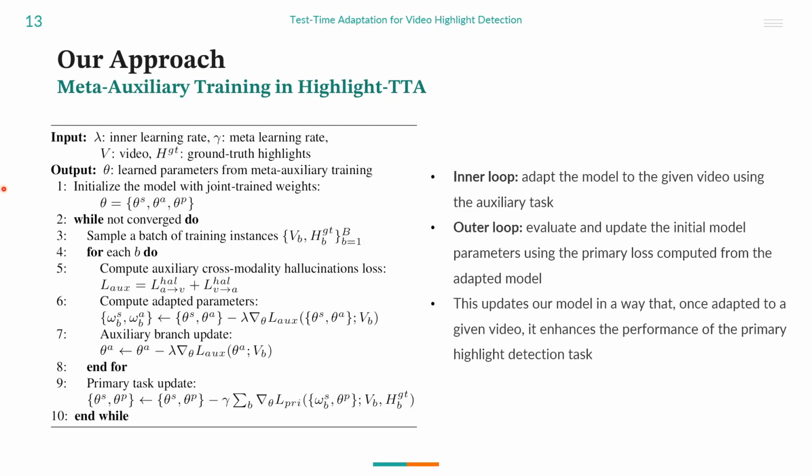Here is our meta-auxiliary training algorithm. Our algorithm has two nested loops, an inner loop and an outer loop. For each given video, in the inner loop, we first adapt the model to the given video with some gradient steps using the auxiliary task. Then, in the outer loop, we use these adapted models to perform our primary highlight detection task. The gradients from the primary task are backpropagated through the adapted models to optimize the original model. This ultimately obtains a model that is highly adaptive to new unseen test videos.